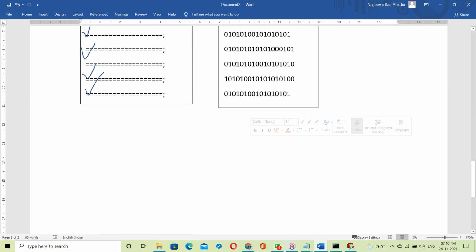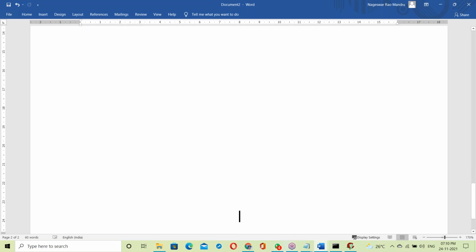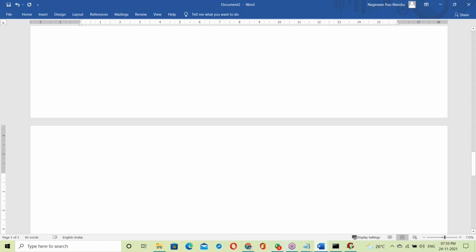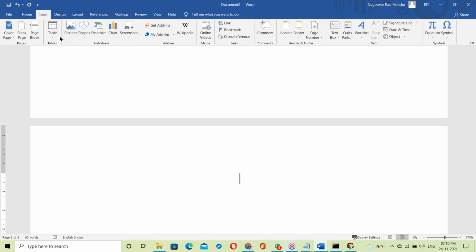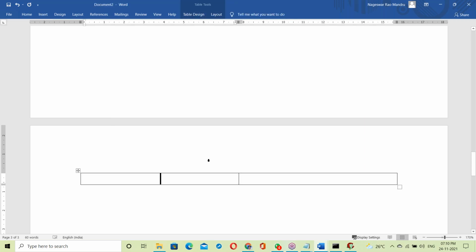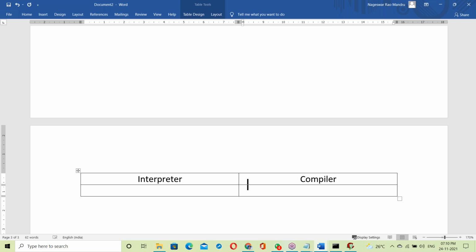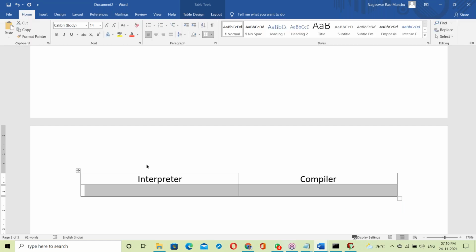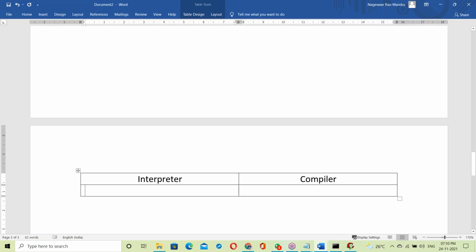Let us see the differences here. Let us compare the interpreter and the compiler. What's the difference between the interpreter and the compiler? Let us see it point-wise, so you can understand it very clearly.